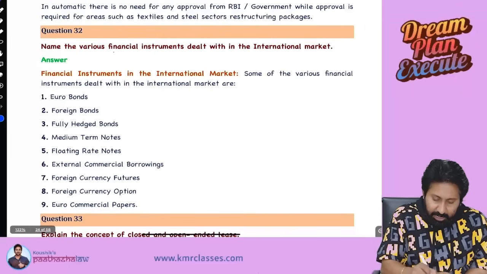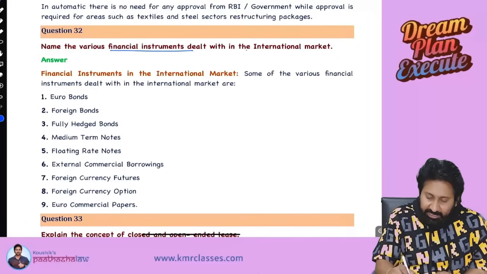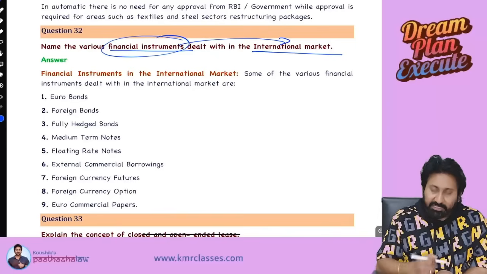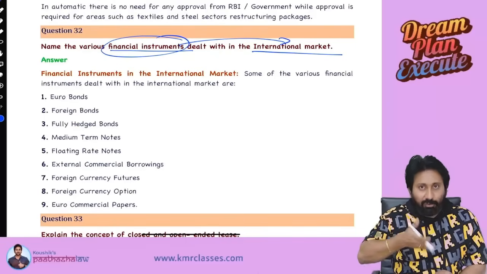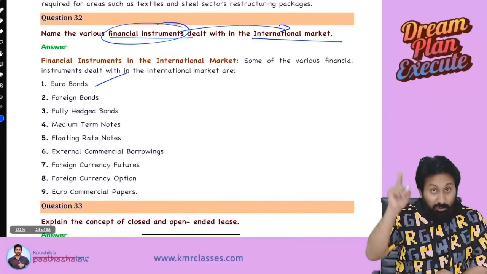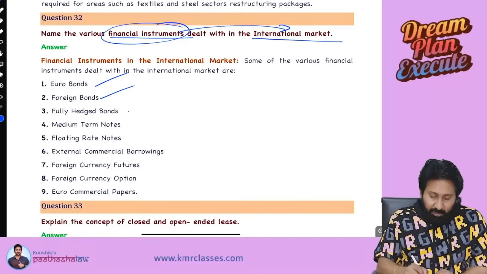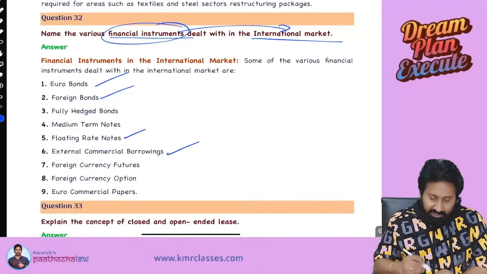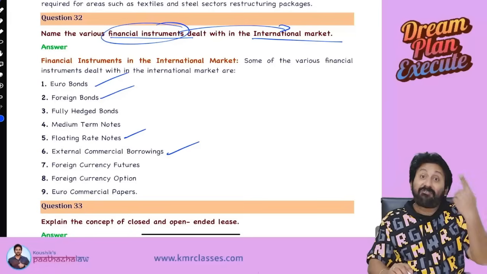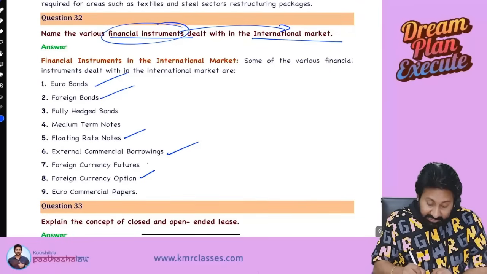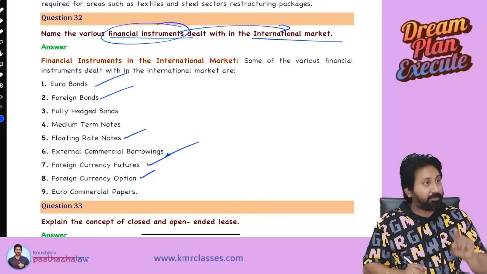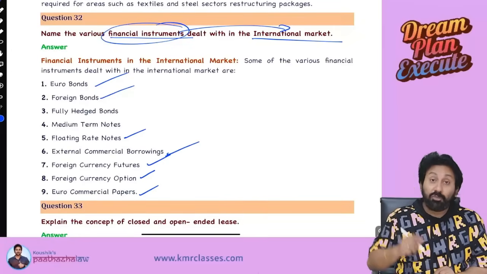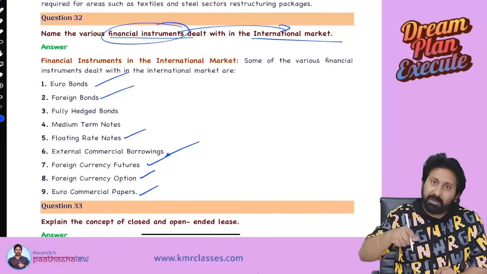Next one. Name various financial instruments dealt in the international market. Different types, whatever you have read till now in our syllabus. Euro bonds, euro convertible bonds, foreign bonds. Just now we read floating rate bonds and external commercial borrowings. Like that, there are things in CA Final: currency options, currency futures, euro commercial papers. Euro convertible bonds we saw. Euro commercial papers are also there.